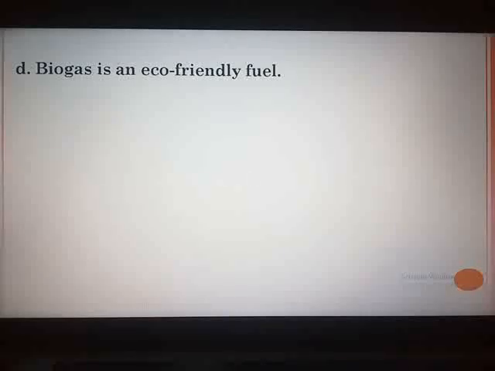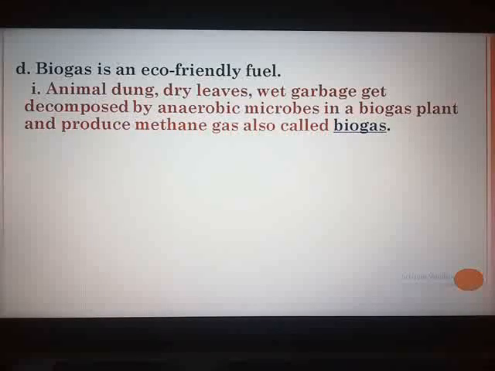Biogas is an eco-friendly fuel. Page number 148. You can see the heading of biogas plant. Why is it eco-friendly? Point number 1. You can directly mark in the textbook. Somewhere only you have to do some addition.